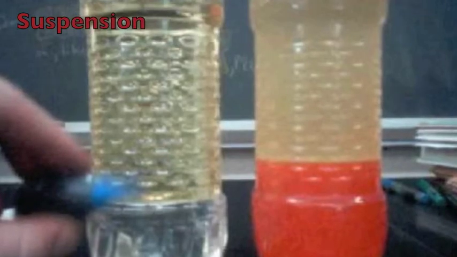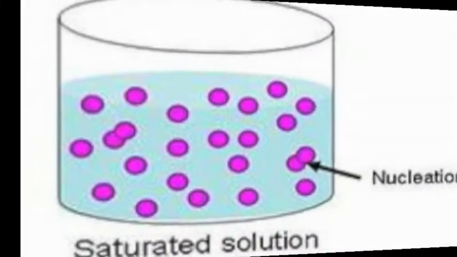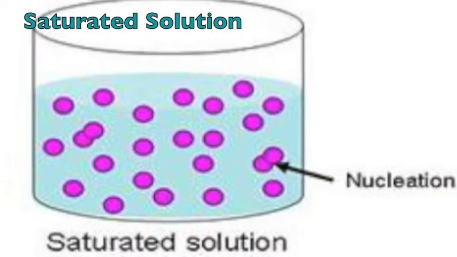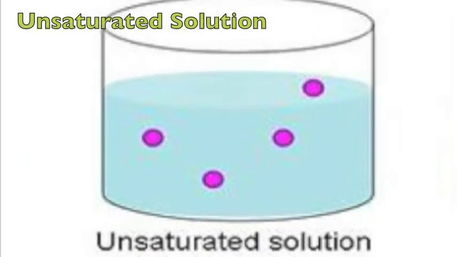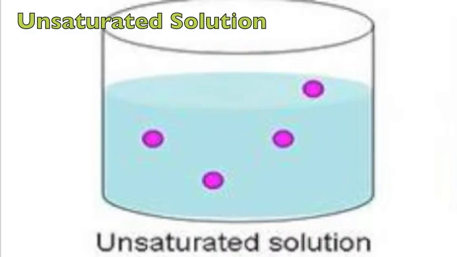A suspension is a mixture in which particles are dispersed throughout the bulk of a fluid. A saturated solution is used in chemistry to define a solution in which no more solute can be dissolved. An unsaturated solution is a solution in which the solvent is capable of dissolving still more of the solute; it is not saturated.